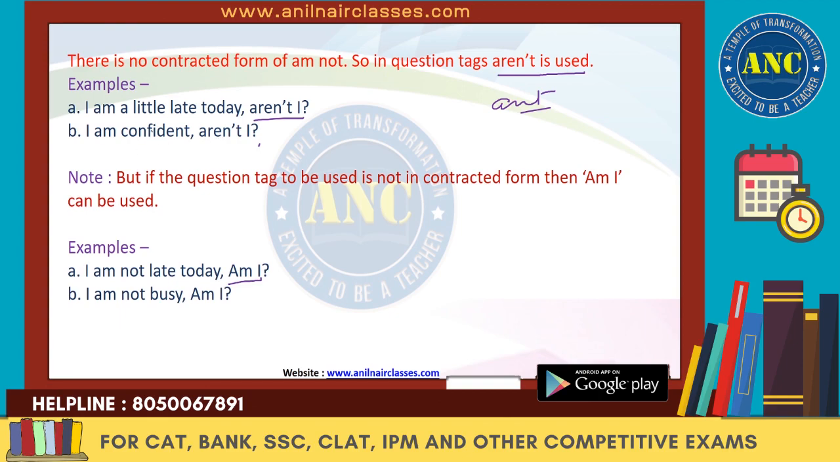So "not" is there, so we have to use the contraction. But when I say "I am not," when the negative is there, we have to use the positive. So we will not use "not." Then contraction is not needed, so we can say "Am I?" I am not busy, am I? But if the positive sentence is there, then we cannot use "am." We have to use the negative question tag. So at that time "aren't I" will be there.